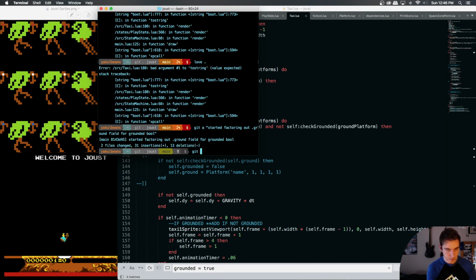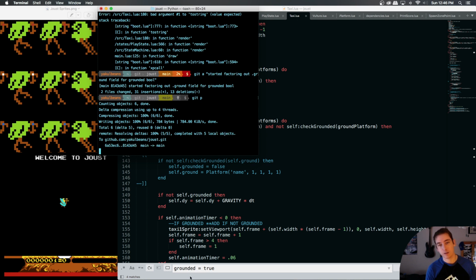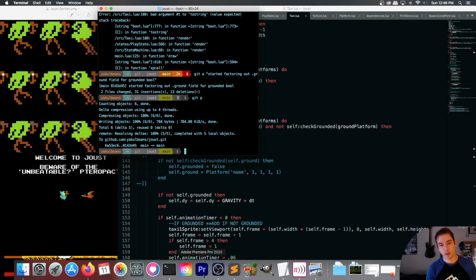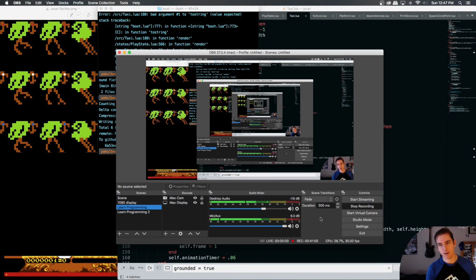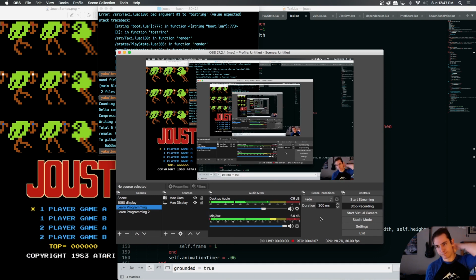So git push it. I'll catch you guys tomorrow, and we're gonna see if we can talk through it a little bit more, figure out why we're overriding our grounded boolean, because it shouldn't be. Our check grounded seems to be working fine. It's just the implementation of using that function is where we're messing up. So we just have to figure that out.